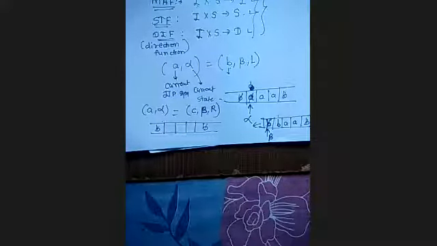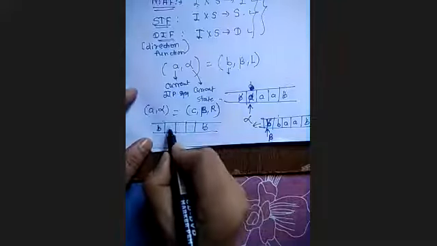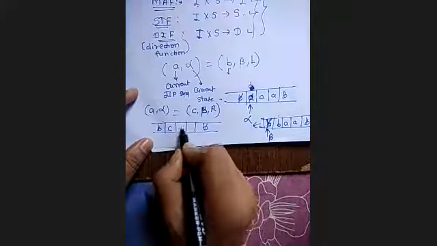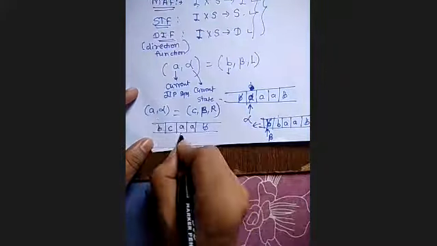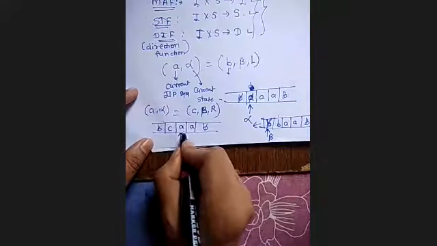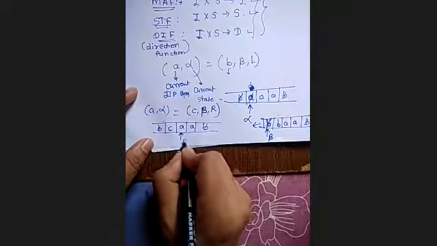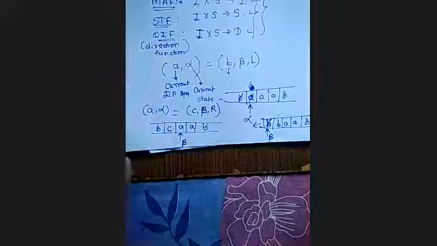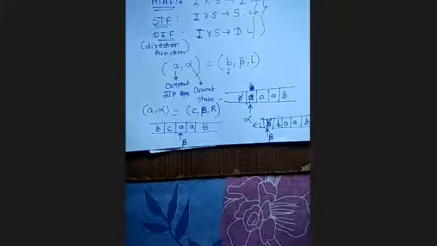Okay, so A is replaced with C, correct. Then it moves to the right side and the state is changed to beta. So this A is replaced by C, then our head moves to the right from this cell to the next cell and the state is changed to beta. Your state can be Q0, Q1, anything. Here I have just considered, for example, alpha and beta as the states.